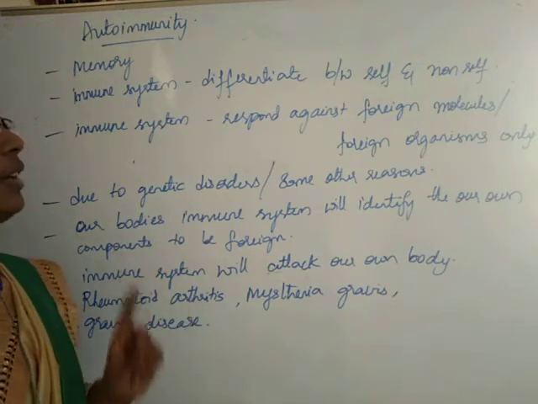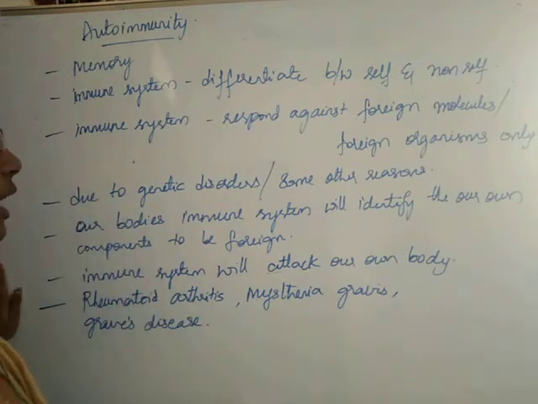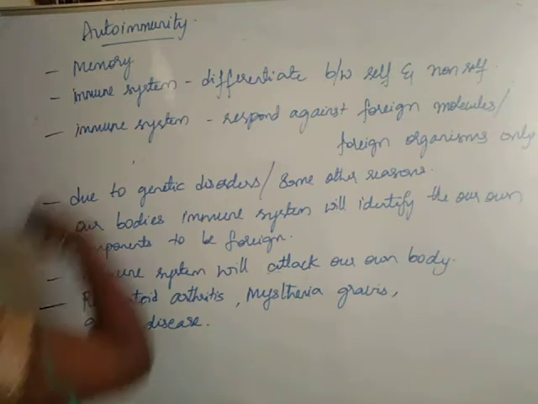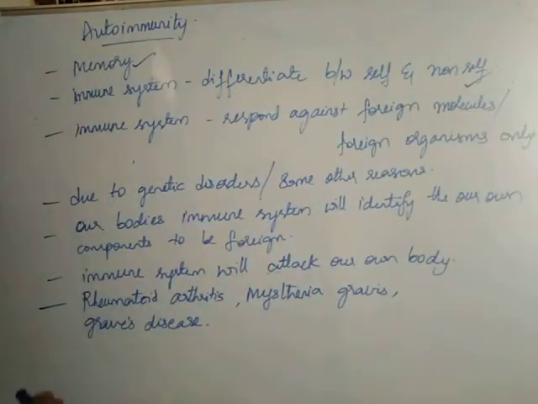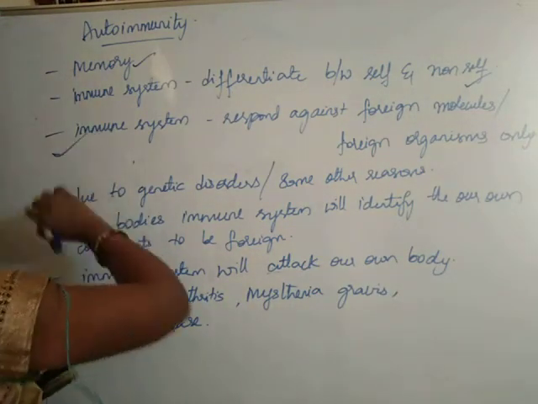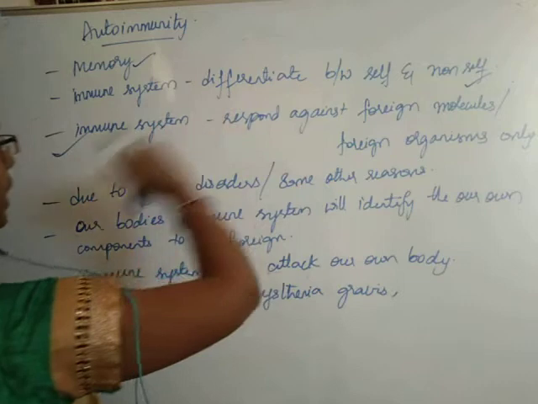So, all the points I have written on the board are things to be noted: our immune system has memory, and it can differentiate between self and non-self. Our immune system will respond only against foreign molecules and foreign organisms.